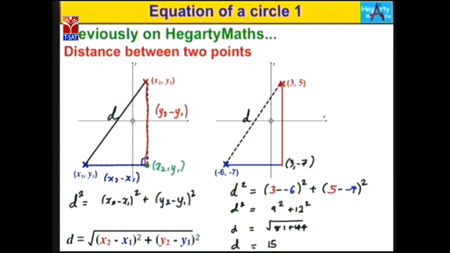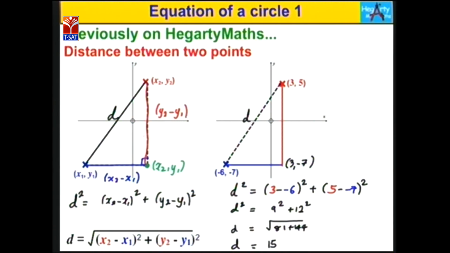So by using Pythagoras principle, we can prove the distance formula, that is D equals square root of x2 minus x1 whole square plus y2 minus y1 whole square. Here, D square equals x2 minus x1 whole square plus y2 minus y1 whole square.